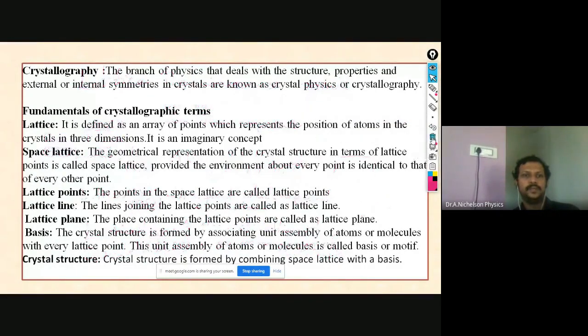So here you see, these are the terms. Okay, so lattice, what is this? It's an imaginary concept. It defines the array of points which represent the position of atoms. Whatever I have said is mentioned here. And then basis. What is the basis?